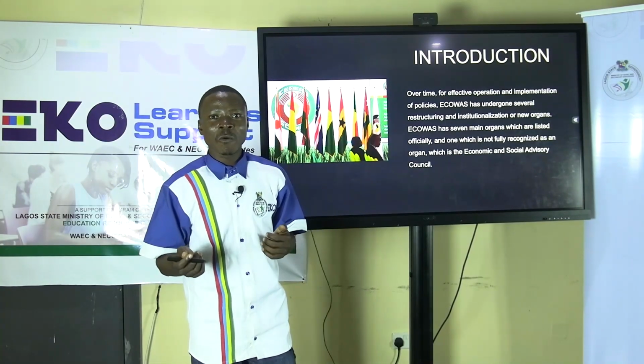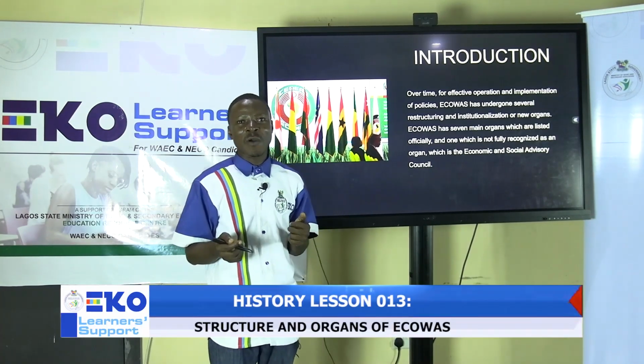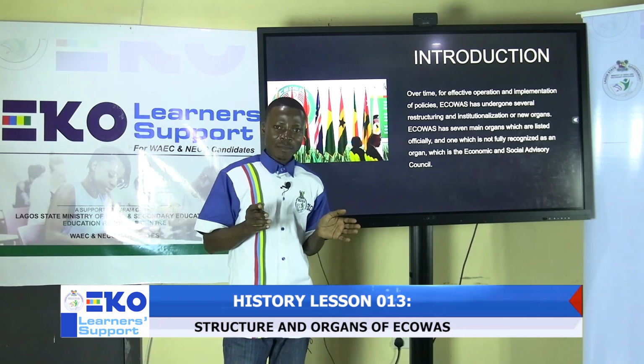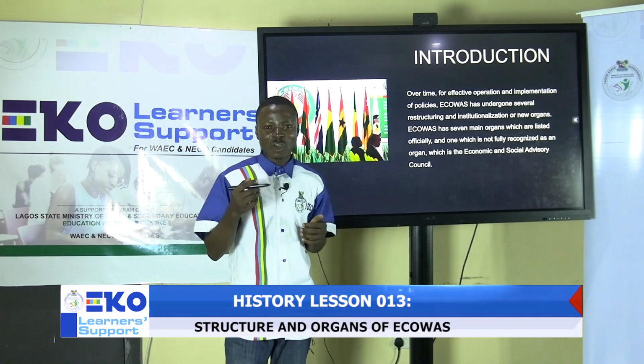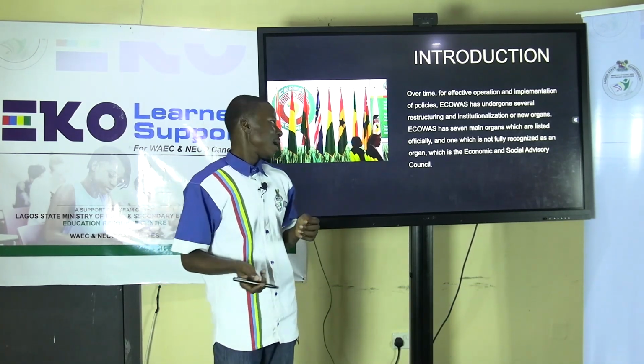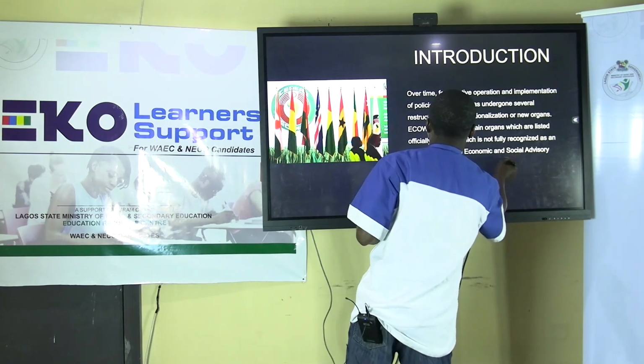For example, the Commission, which is the administrative organ of ECOWAS, has undergone a series of restructuring, introduction of new departments, and realignment of some other departments for effective maximization of resources.